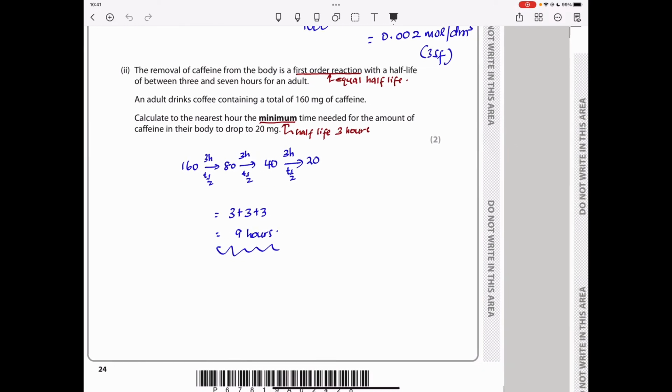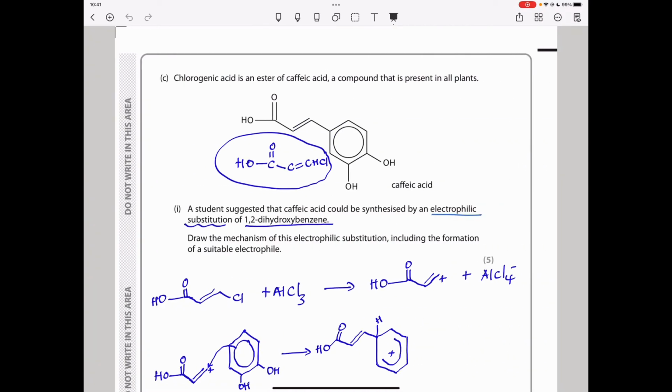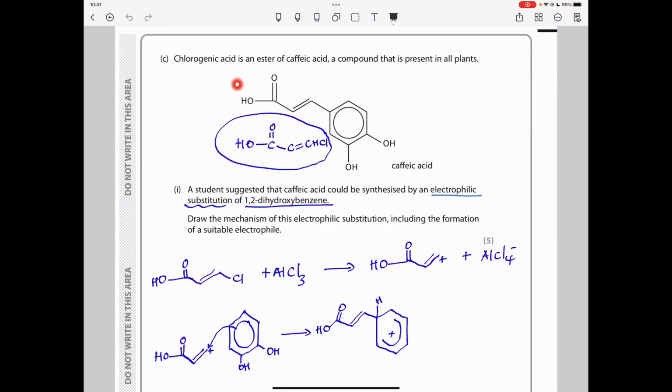Let's go to the next part. This part says chlorogenic acid is an ester of caffeic acid, a compound that is present in all plants. So this is the structure of caffeic acid. In caffeic acid, you can see a ring containing two OH groups, and some structure was attached through a specific reaction.